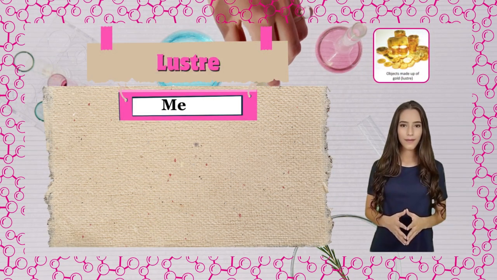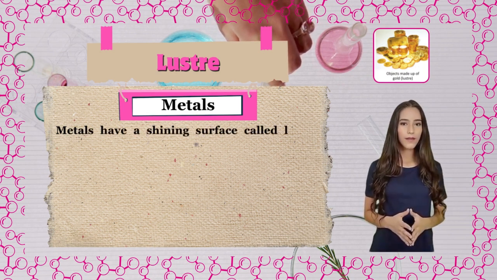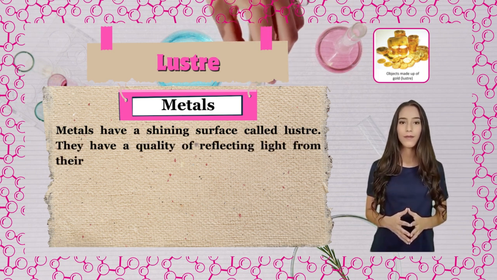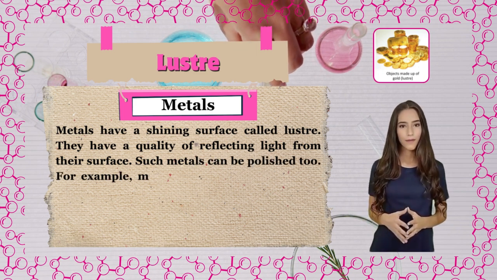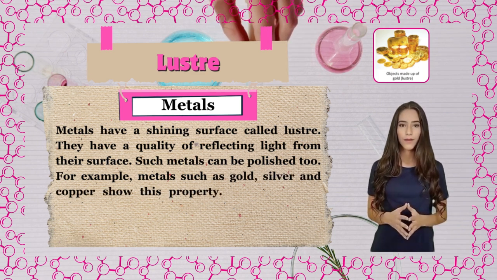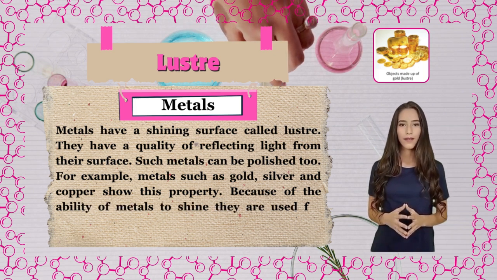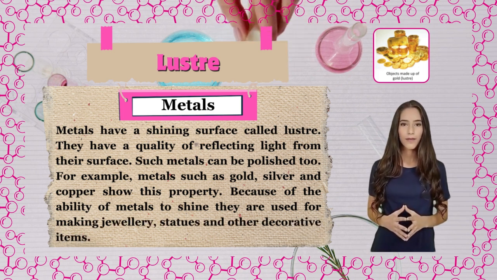Luster. Metals. Metals have a shining surface called luster. They have a quality of reflecting light from their surface. Such metals can be polished too. For example, metals such as gold, silver and copper show this property. Because of the ability of metals to shine, they are used for making jewelry, statues and other decorative items.